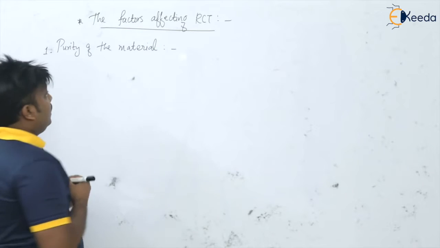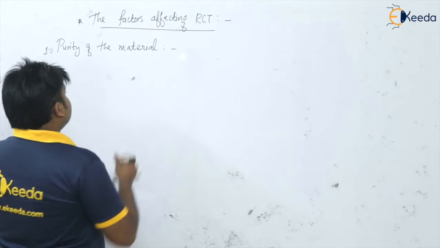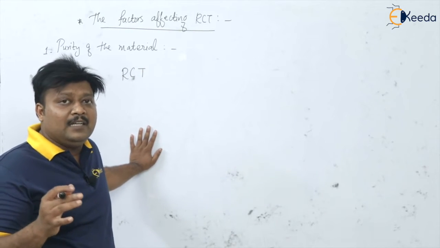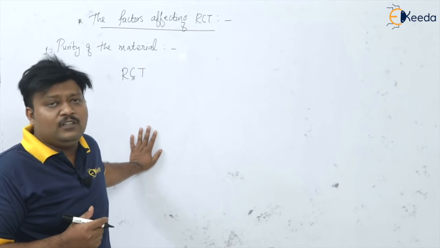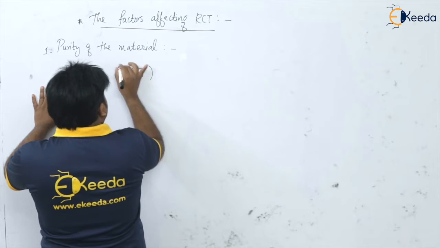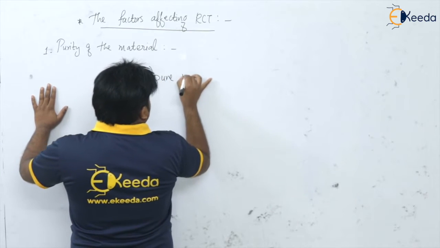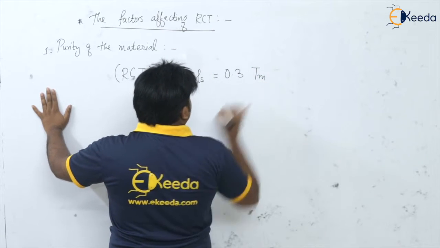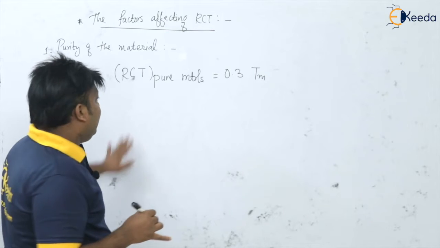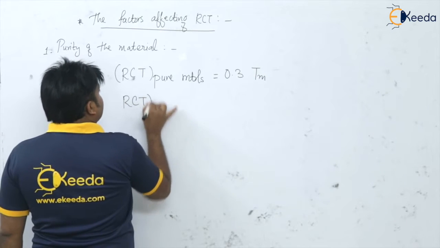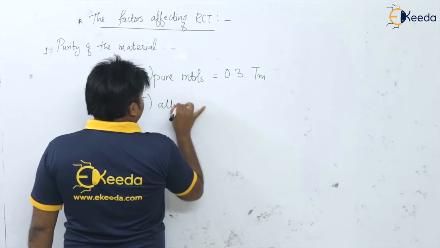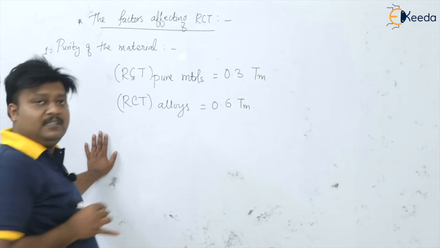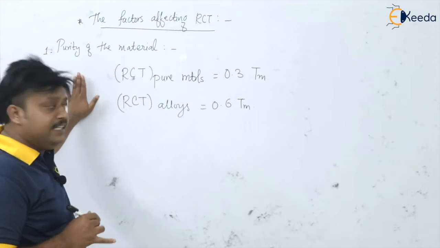So see here, the recrystallization temperature is generally low for the pure material and it is high for the alloys. The recrystallization temperature for pure metals or materials is 0.3 times the melting point temperature of the material, whereas for the alloys it is around 0.6 times the melting point temperature of that material. So this is the first thing, very important.